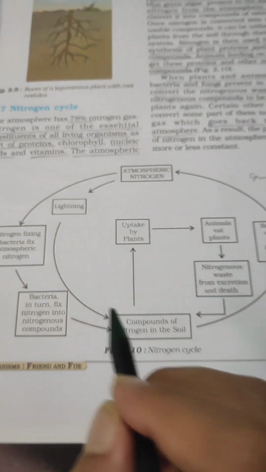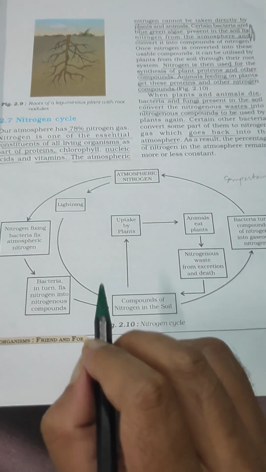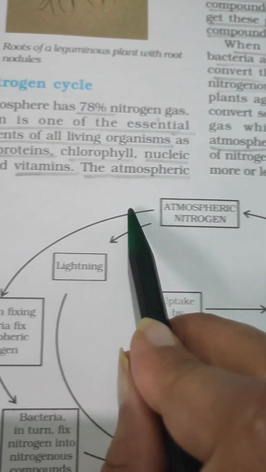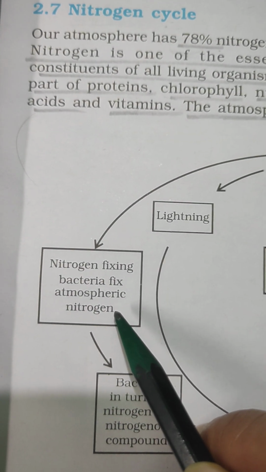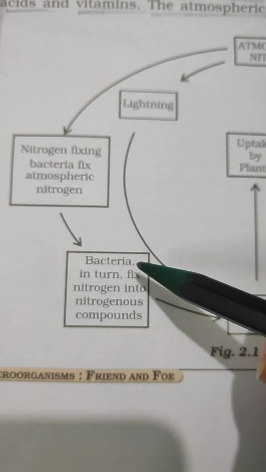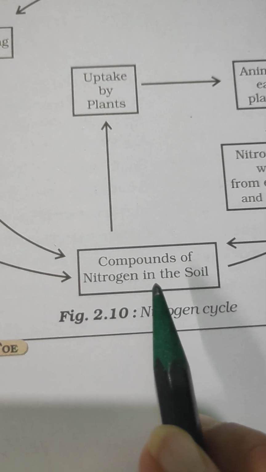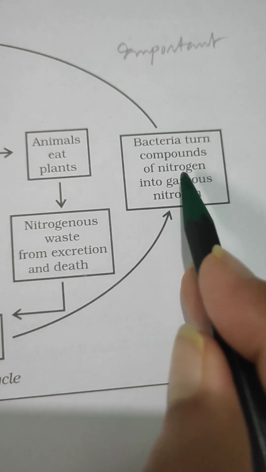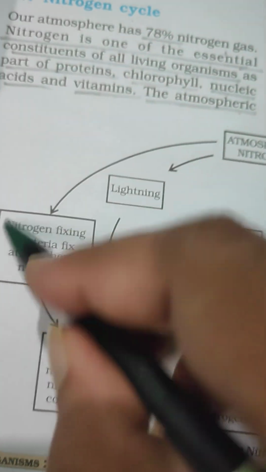Here a circular diagram is given to you as the nitrogen cycle. In your book you can find it. It shows how the atmospheric nitrogen is taken directly by the nitrogen fixing bacteria, which fix the atmospheric nitrogen. This is a direct process. After that, the bacteria turn the fixed nitrogen into nitrogenous compounds, which are given as nutrients to the soil. The bacteria again release the gaseous nitrogen to the atmosphere. So this is one part.